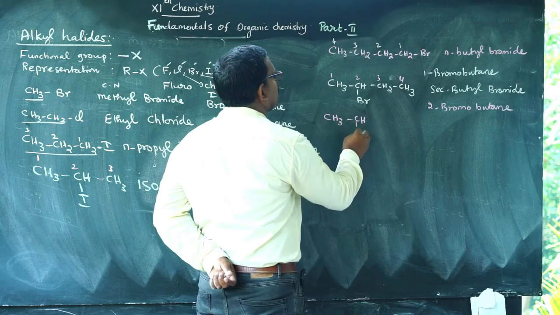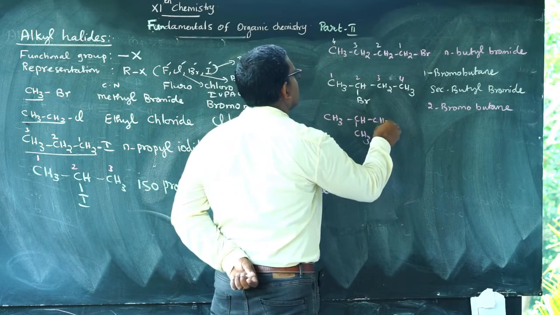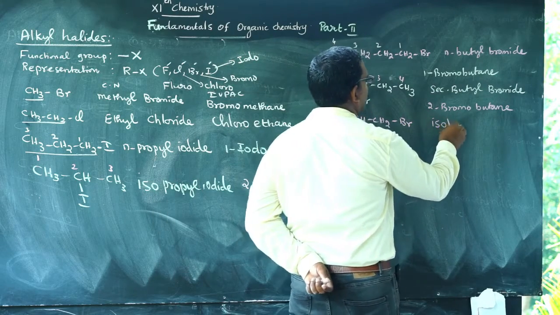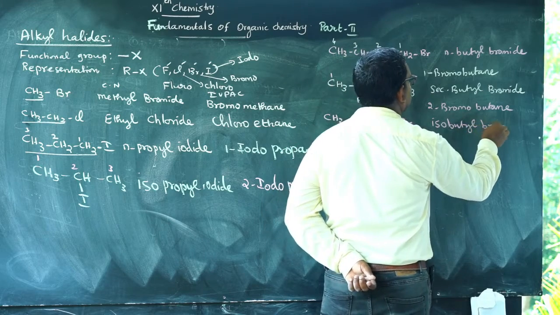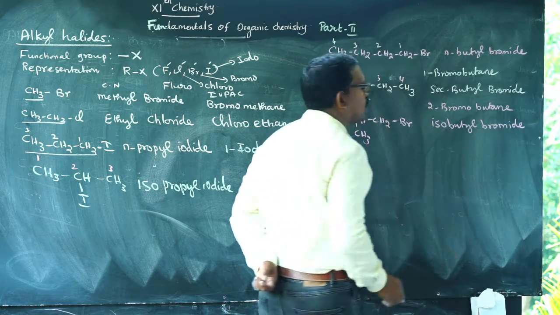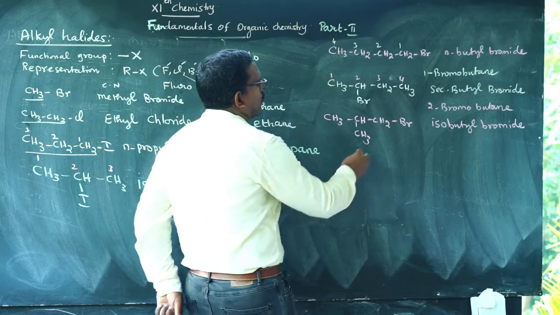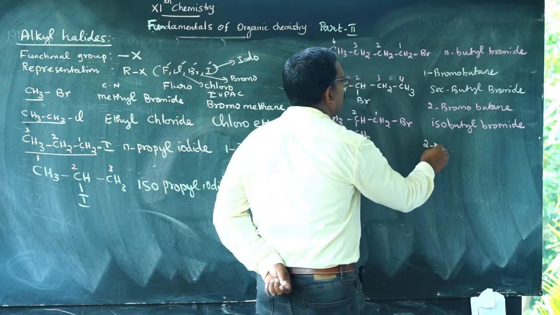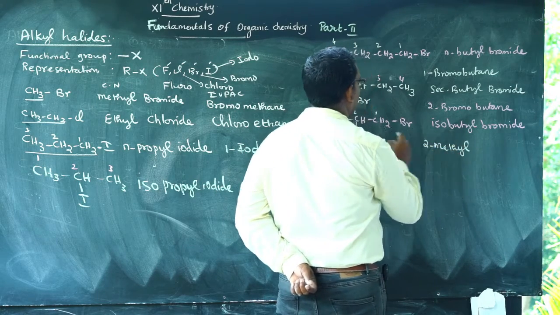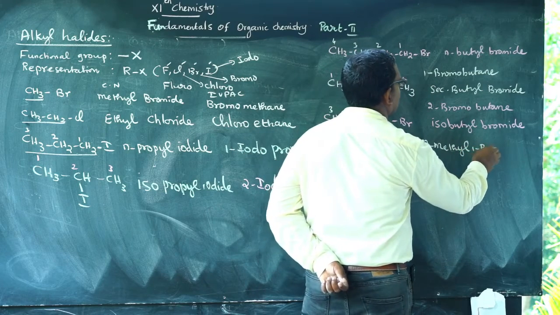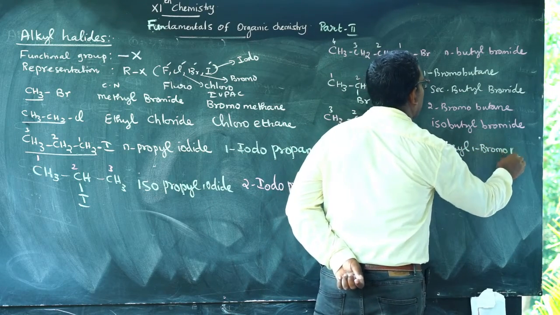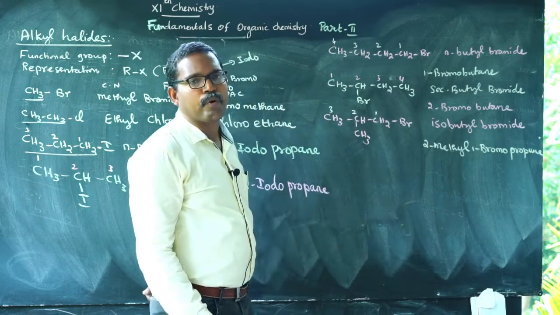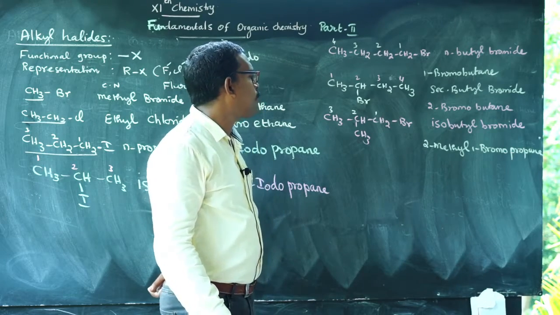CH3 CH CH2Br with a CH3 branch. This is isobutyl bromide. Here also numbering 1, 2, 3, the second carbon has a methyl group. Therefore, 2-methyl, 1-bromopropane. 2-methyl-1-bromopropane.